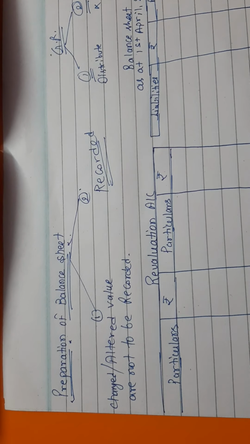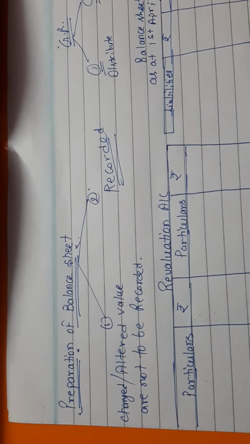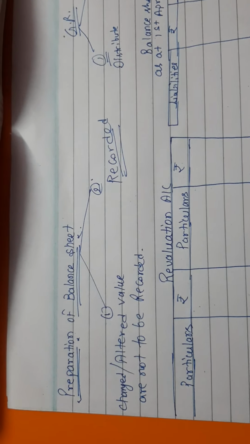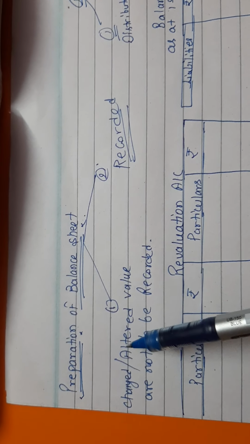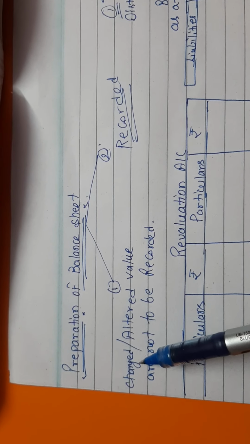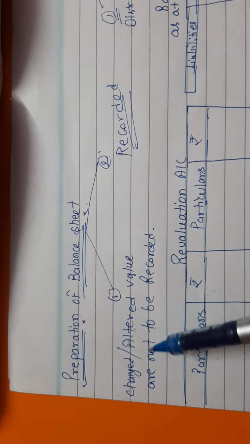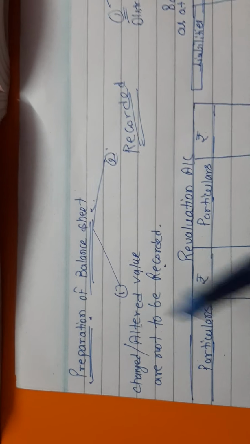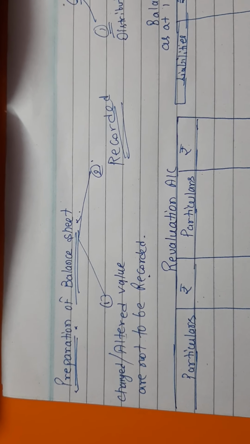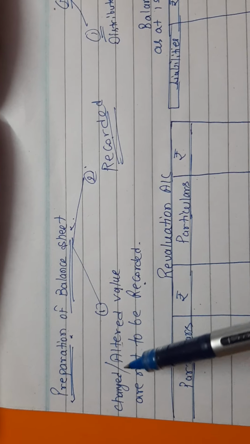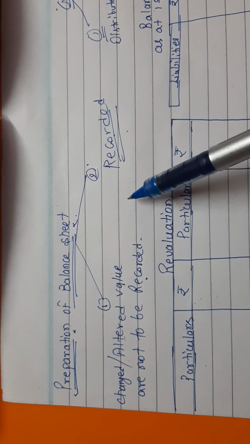In this chapter, we have to make the balance sheet according to two concepts. One says that we don't need to record the changed or altered values. Changed or altered, both have the same meaning. Whatever changes arise in the firm need not be recorded. The other, where the question will say that you have to record the changed or altered value. So you have to follow both concepts.